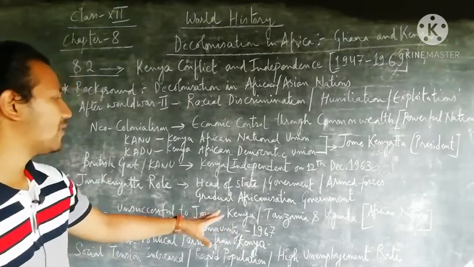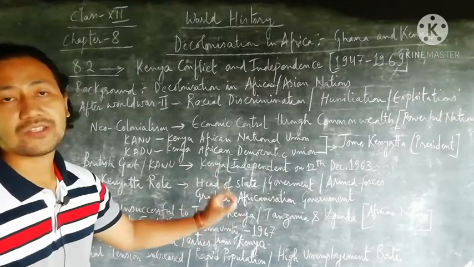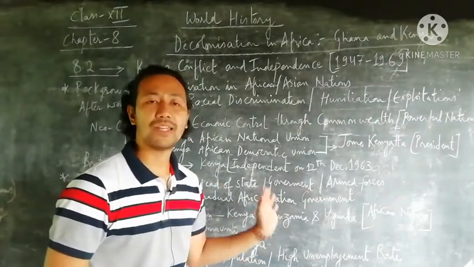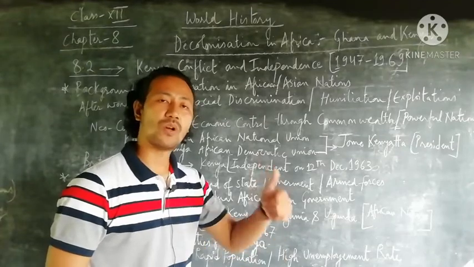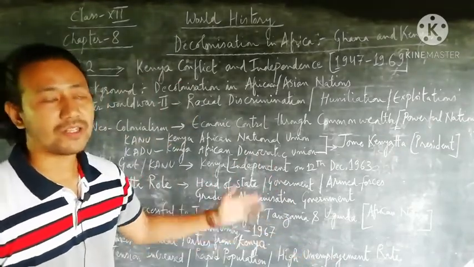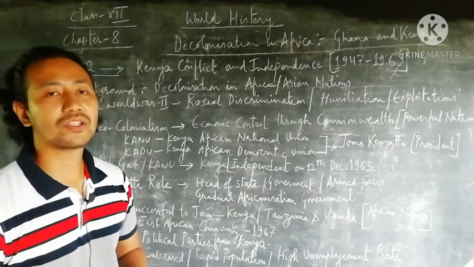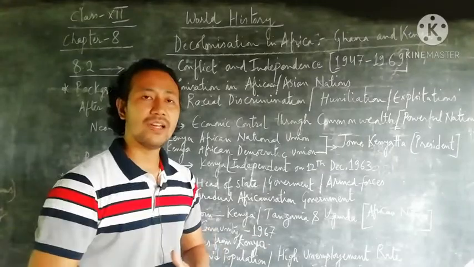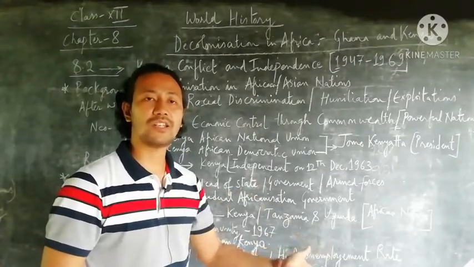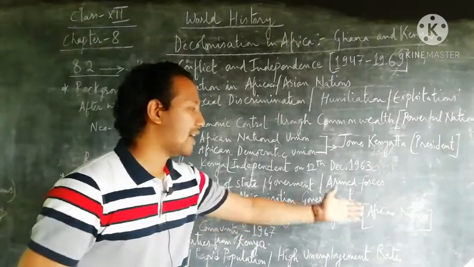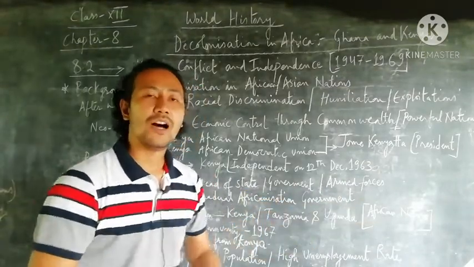In order to unify the African nations, the first step taken by him was for three countries: Uganda, followed by Tanzania and Kenya. But this was unsuccessful because their thoughts did not match, or some action hurt the other nations, and it was not successful in bringing the African nations under one umbrella.